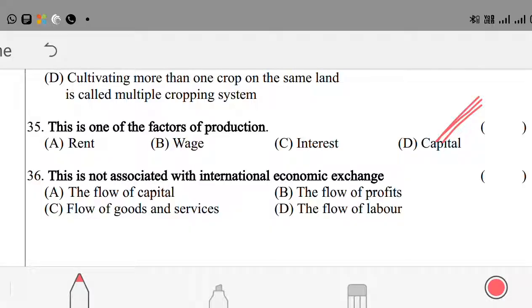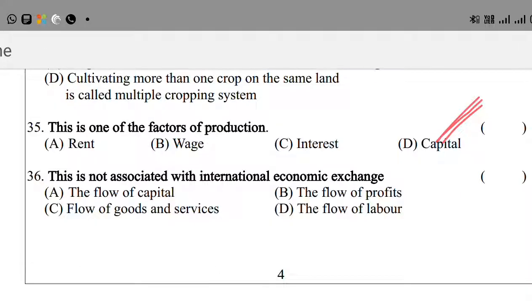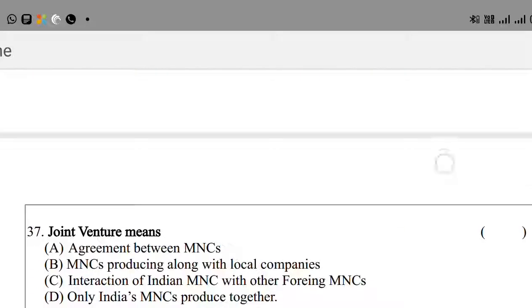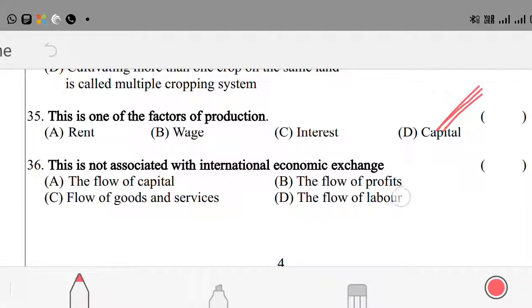So here the right answer is option D, the flow of labor.